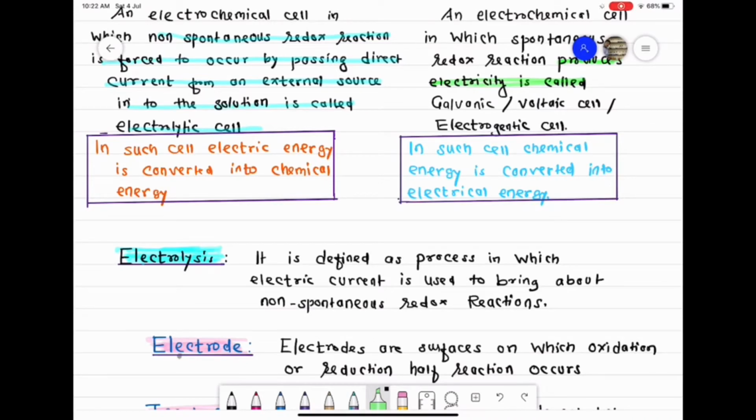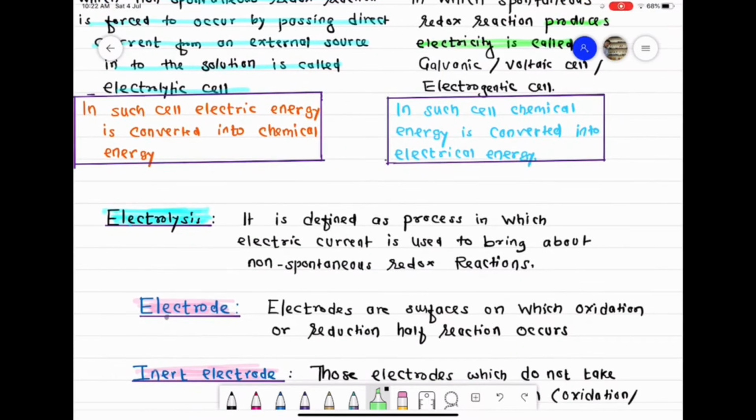When you carry out electrolysis, the device in which we carry it out is called an electrolytic cell. In that vessel, we take two rods, and on one rod the process of oxidation takes place, and on the other rod the process of reduction takes place. These rods, on which oxidation and reduction reactions take place, are called electrodes. Electrodes are the surfaces on which the oxidation or reduction half reaction occurs. Remember, oxidation and reduction reactions are also called oxidation half reaction or reduction half reaction.